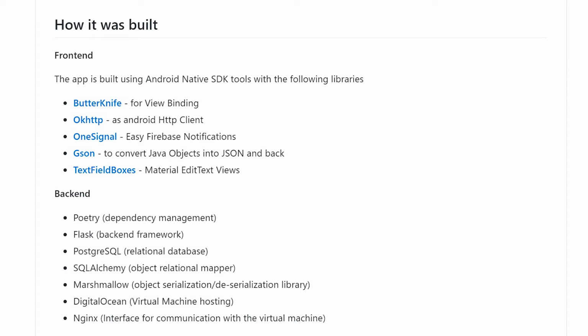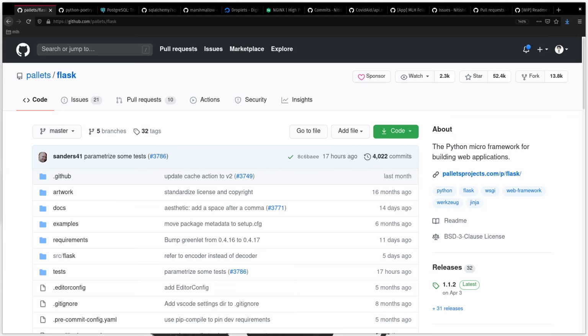We have built this app using Android native SDK, paired with a few open source libraries to enhance the UI functionalities. And now, Vishesh will explain how we utilized Flask and GitHub throughout our development. Hey, one of the open source projects assigned to our pod is Flask, and that's what we've written the backend in.